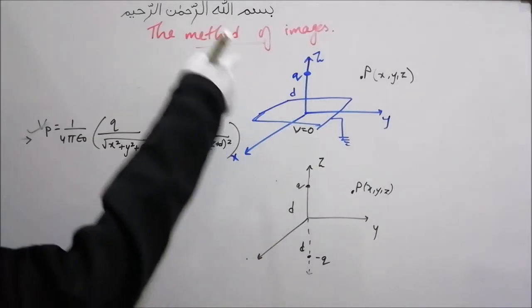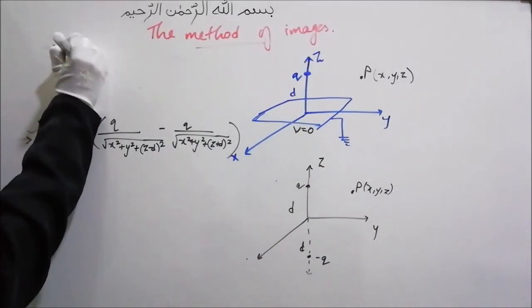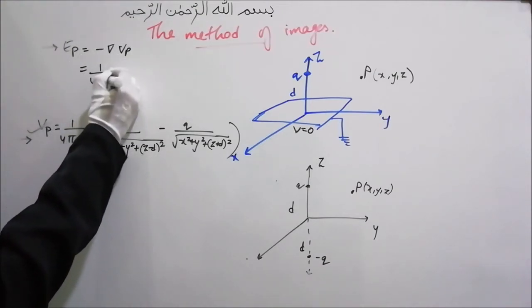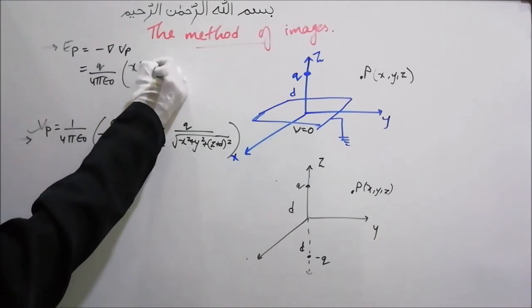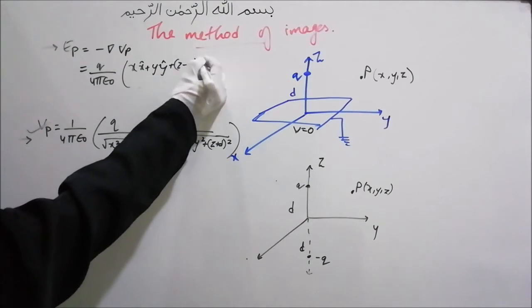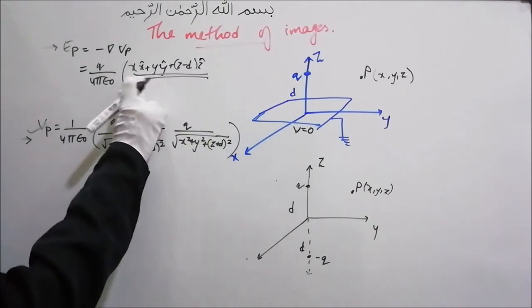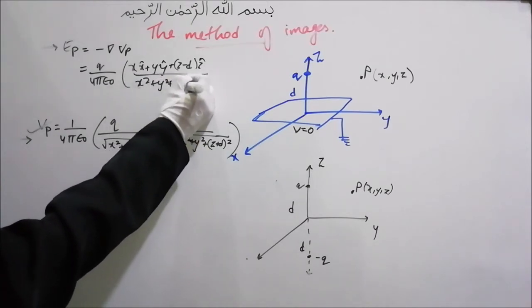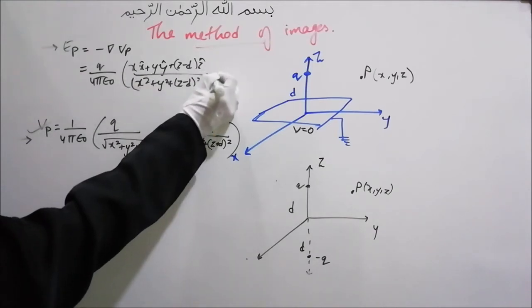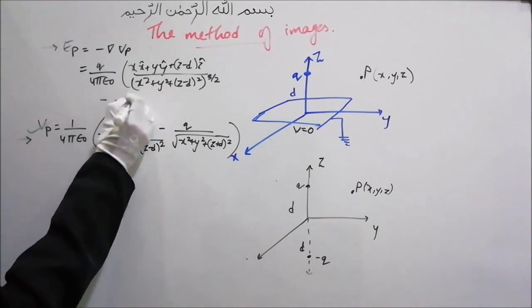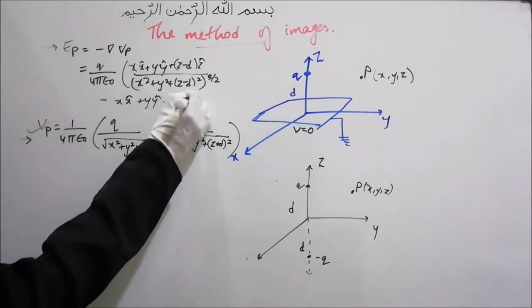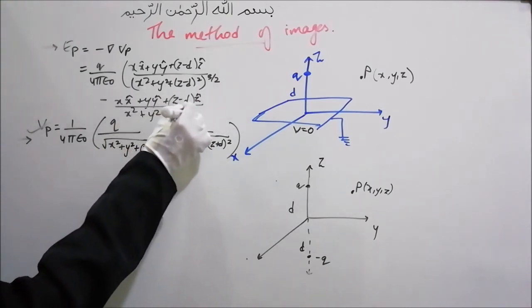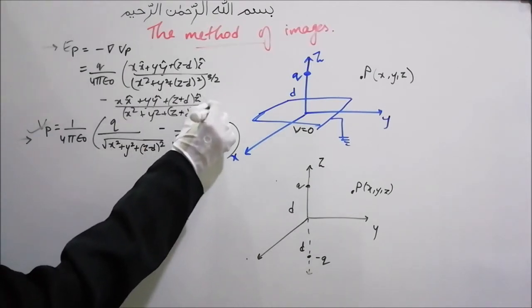So the electric field at this point P, whichever point P, will be EP equal to minus del Vp, and this comes out to be 1 by 4 pi epsilon naught times (x x-hat plus y y-hat plus (z minus d) z-hat) divided by (x squared plus y squared plus (z minus d) the whole squared) raised to 3 by 2, minus the corresponding term for the image charge, (x x-hat plus y y-hat plus (z plus d) z-hat) divided by (x squared plus y squared plus (z plus d) the whole squared) raised to 3 by 2.